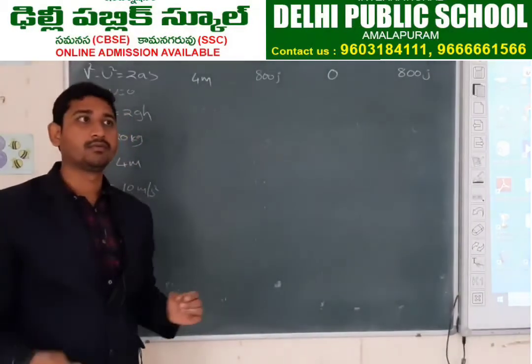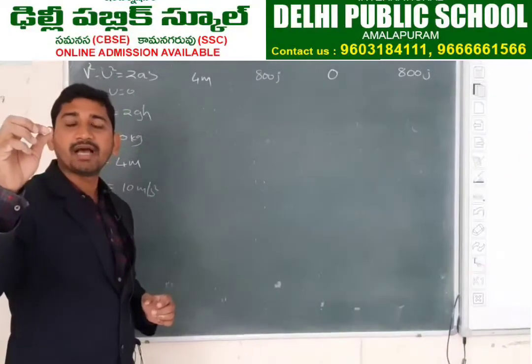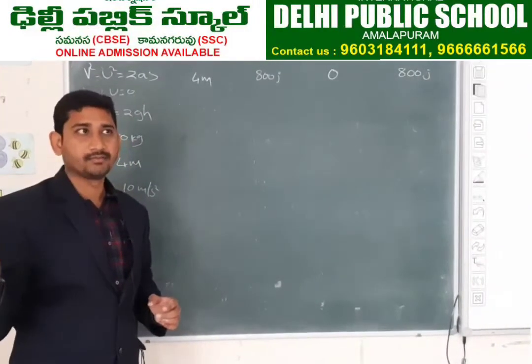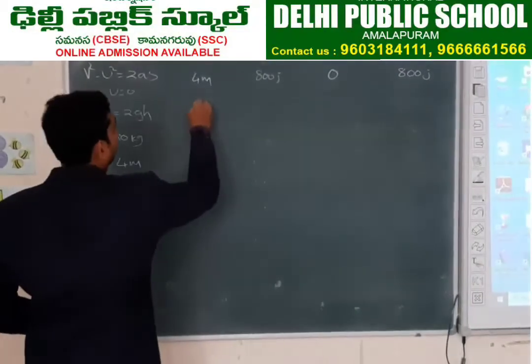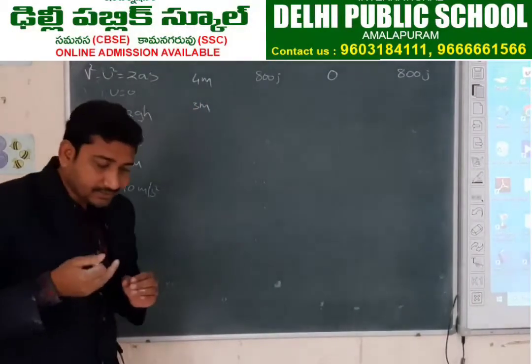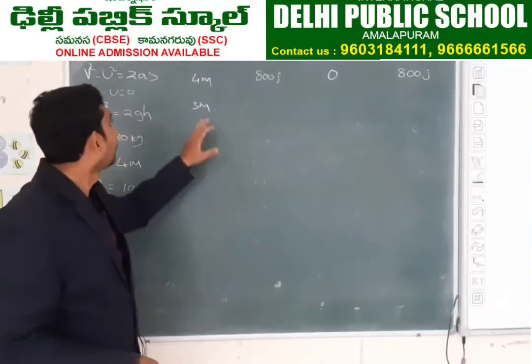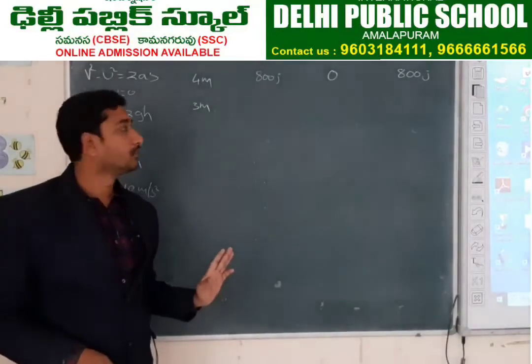Now, that 20 kg mass is dropped, not thrown, it is dropped. After traveling 1 meter distance downwards, what is the potential energy? 600 joules.